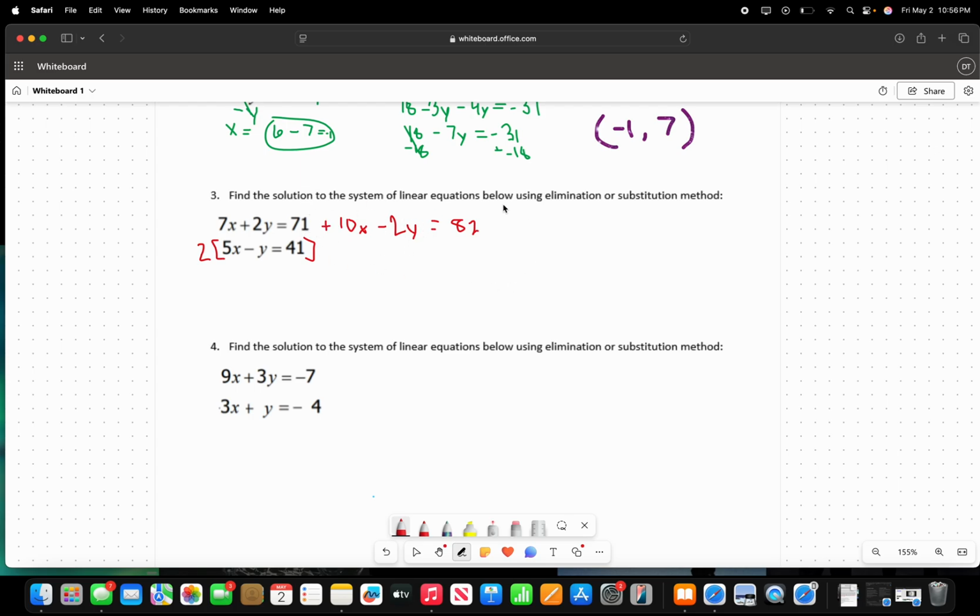And now we're going to be adding the equations together. So 7x plus 10x, and let me use a different color here. 7x plus 10x is going to be 17x.